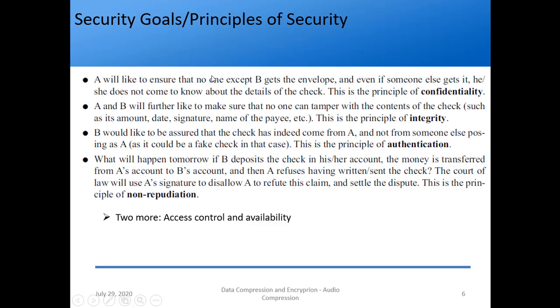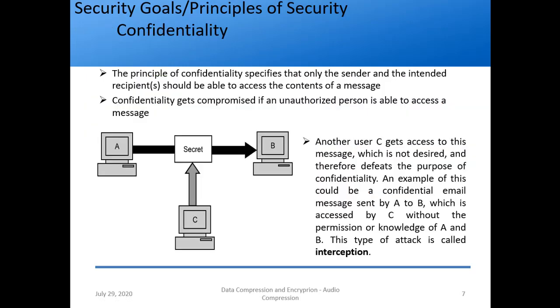A will like to ensure that no one except B gets the envelope, and even if someone else gets it, he does not come to know about the details of the check. So it states that only the sender and intended recipient should be able to access the contents of the message. So this is keeping the data confidential. And when does it get compromised? It gets compromised if an unauthorized person is able to access the message. So this is very simple, right?